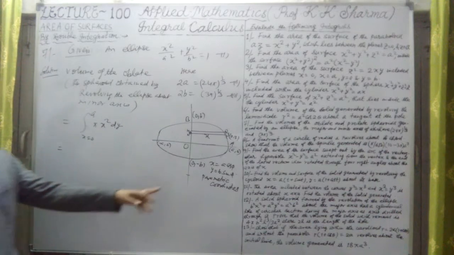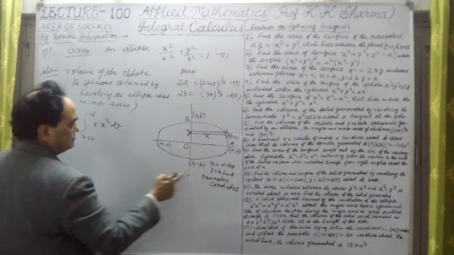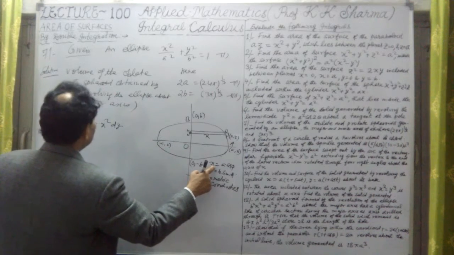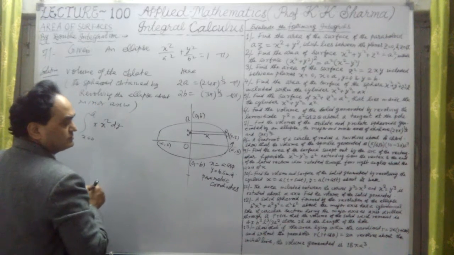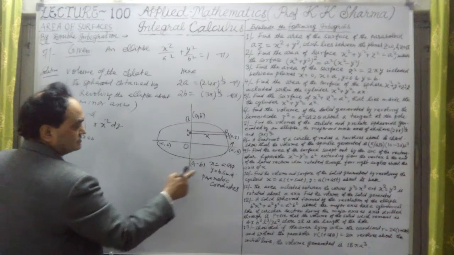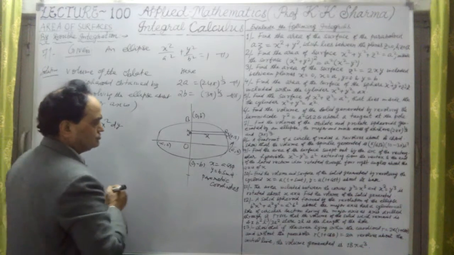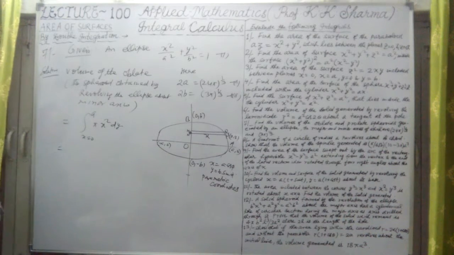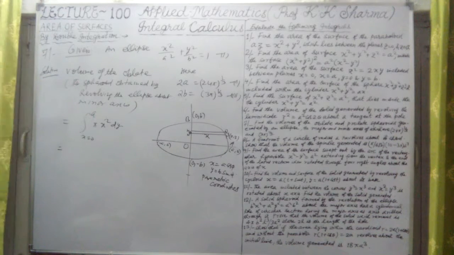So dy we can calculate from here, dy upon d phi. Let me convert them into d phi. When x equal to a, then cos phi equal to 0, so the limits will be negative. When x equal to 0, this is pi by 2. The negative sign can be interchanged, so the limits are 0 to pi by 2. To convert into polar coordinates, it will give us this value. If I change the limits to 0 to pi by 2, the negative sign can be changed.